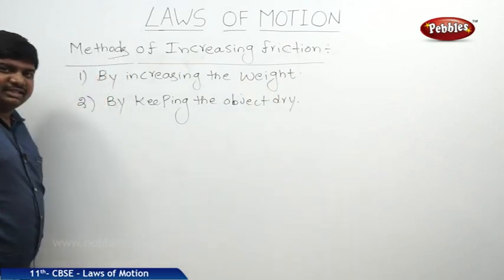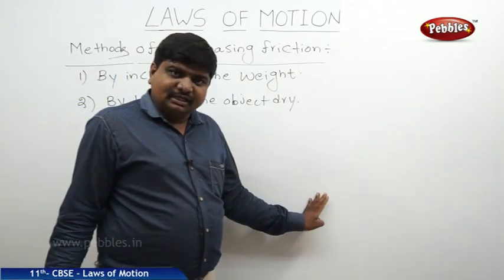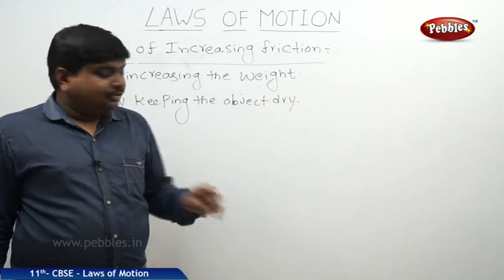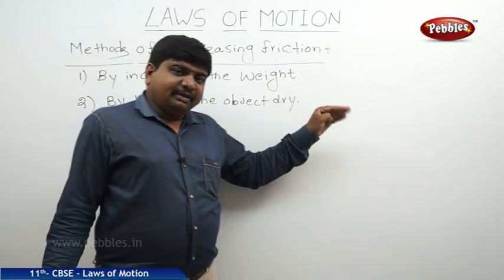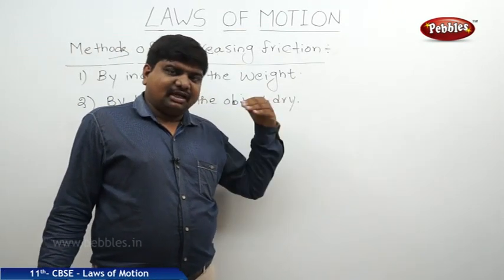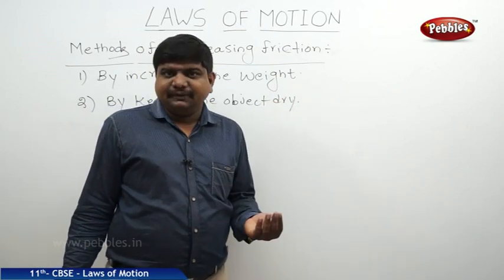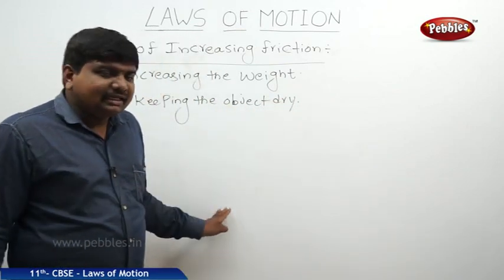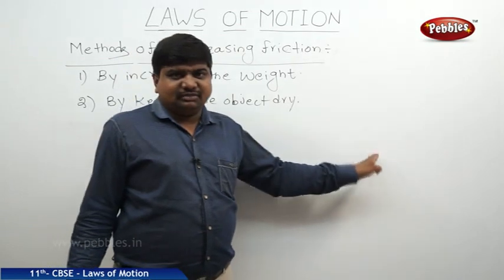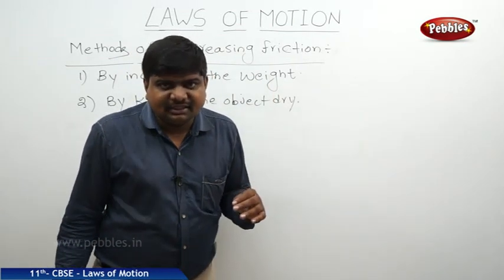This is also one of the examples. If the object is kept dry, it will be very easily contaminated with the help of atmospheric moisture. So rust will be created. That's why the free motion of the object is very, very difficult.